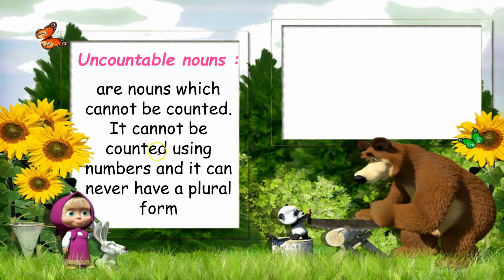It cannot be counted using numbers. I couldn't say numbers like 2, 3, 4, and it can never have a plural form. What do I mean by a plural form? I mean S at the end of the noun. Okay, girls? So, uncountable nouns are nouns which cannot be counted. It cannot be counted using numbers, and it can never have a plural form.